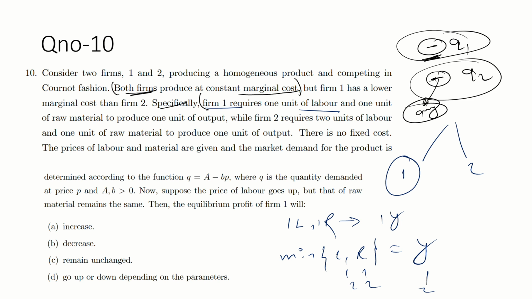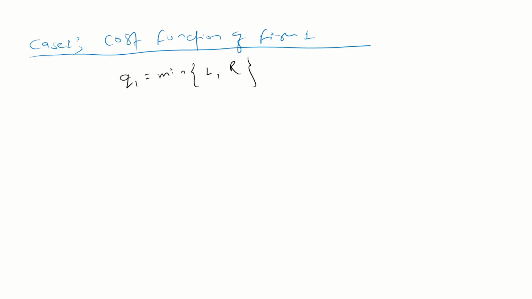So this is 1, 1, which is equal to Y. The production functions of firm 1 and firm 2 are a min kind of function. So Q1 is equal to min of L, R. And we know that at the kink, L equals R, which equals Q1. So can I write here L is equal to Q1 and R is equal to Q1?